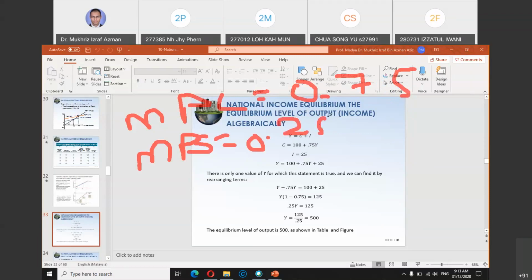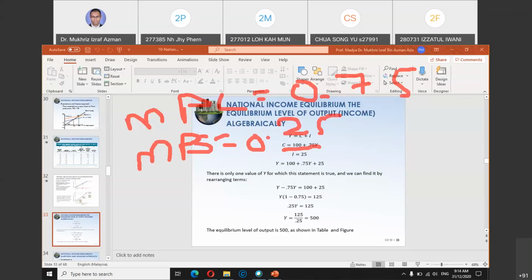This is what you see here. This is the consumption function, C equals A plus BYD. A is 100, the autonomous consumption. 0.75 here is your MPC. From this, you can find MPS is 0.25, because MPS is 1 minus B, or 1 minus MPC.